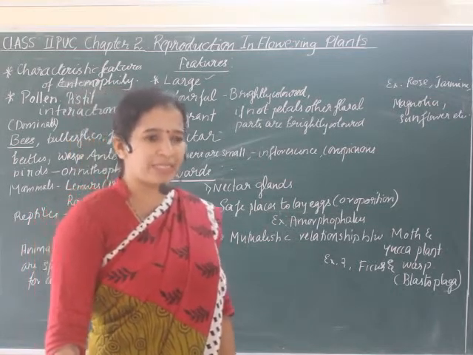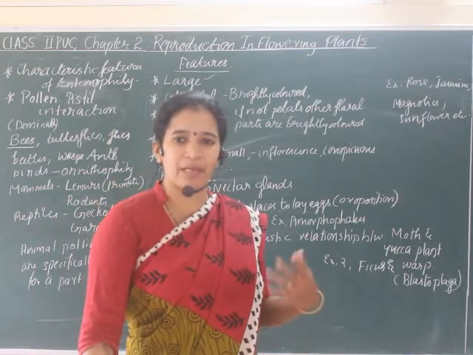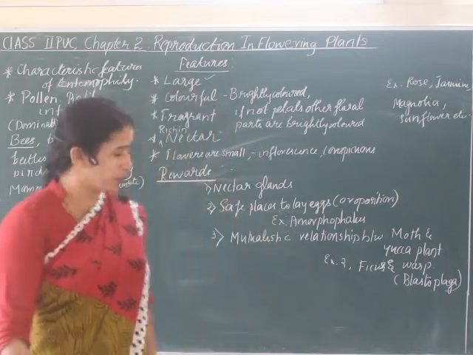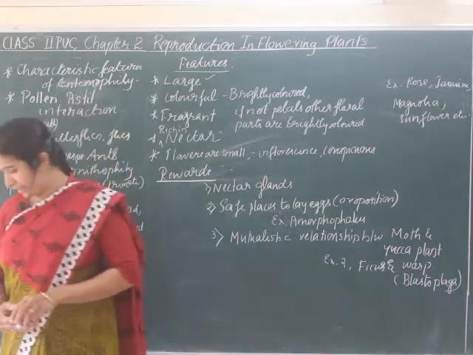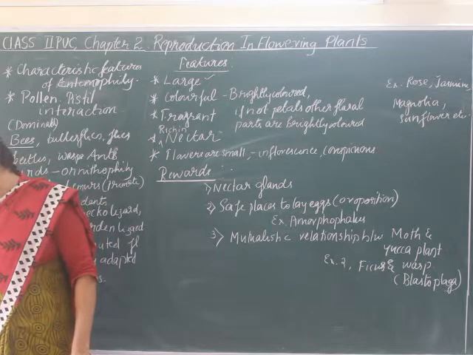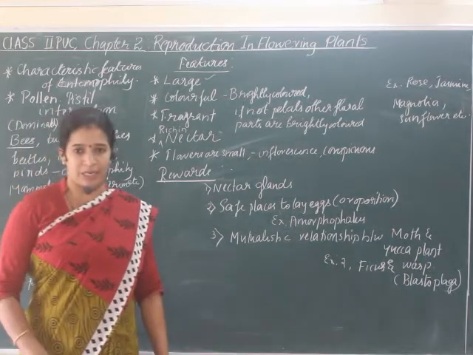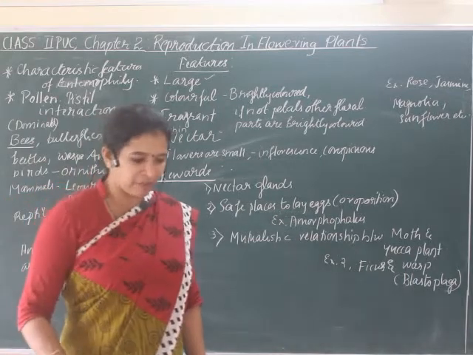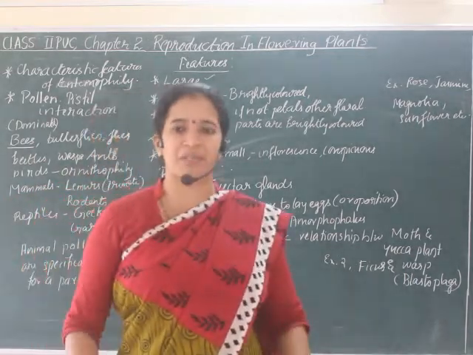Then one more example. This smell can be a good smell, or it need not always be a good smell. It may also attract the pollinating agents with a foul smell. And in the case of Rafflesia, what is Rafflesia?